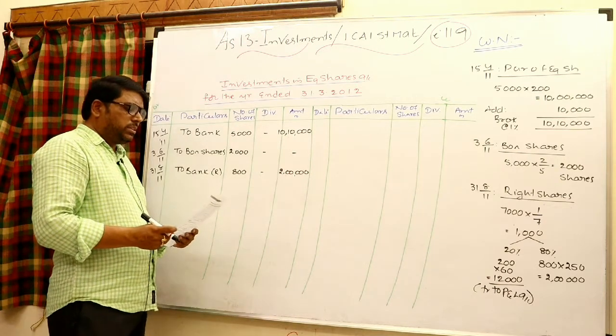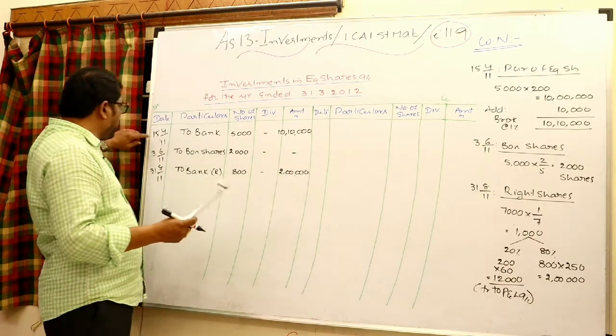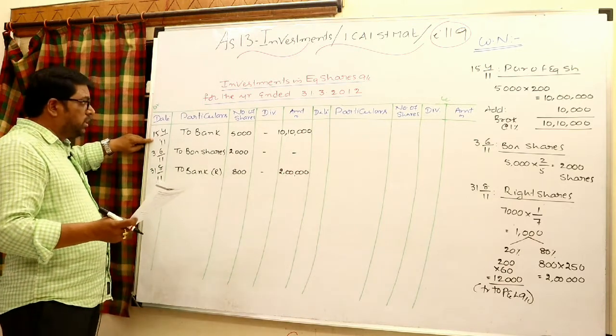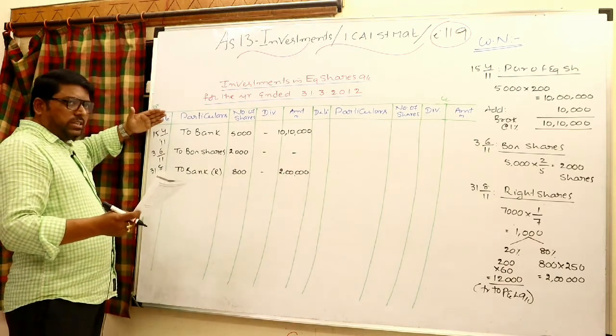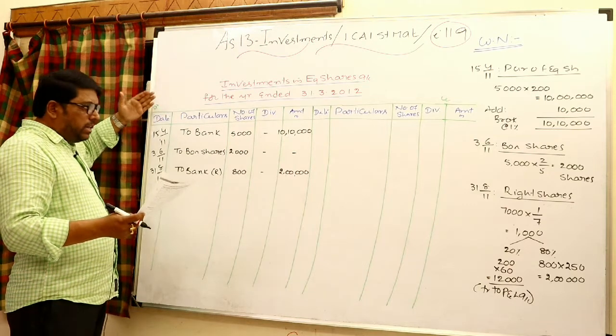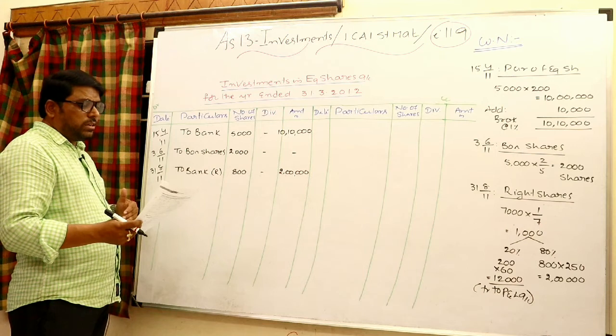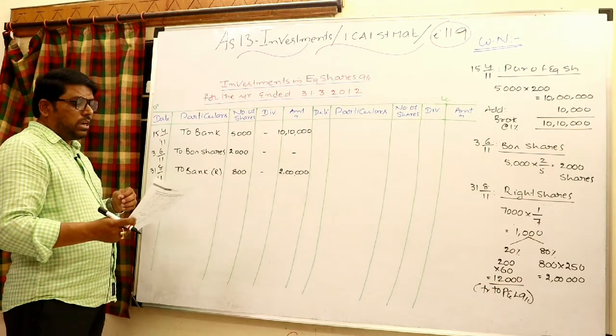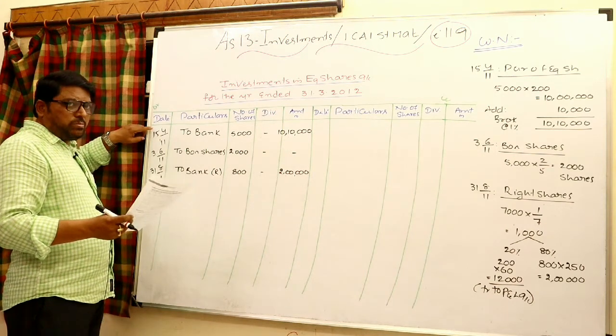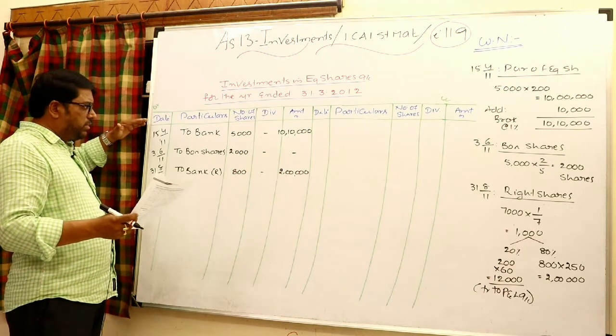Dividend 15% received on 31st March 2011. 31st March 2011 means the dividend is given for the last year. For the year ending, the dividend declared by the company. Of course, on which date is it given? Received on 16/9/2011, we received. For the 31st March 2011, which is the last year dividend.